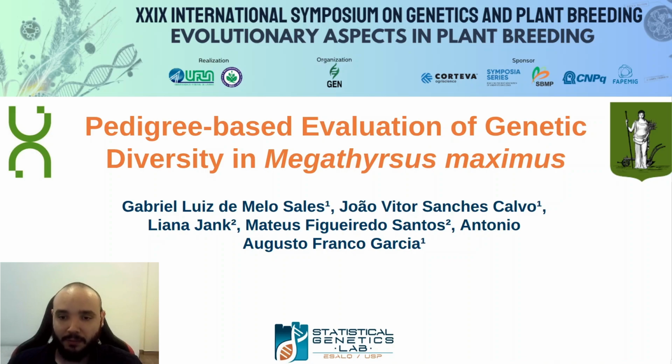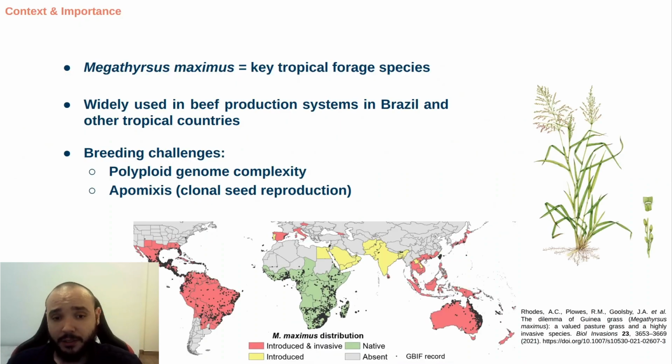Today I'm going to present our study, Pedigree-based evaluation of genetic diversity in Megathyrsus maximus. Megathyrsus maximus is also known as Guinea grass and is a perennial forage grass widely used in beef livestock systems, especially in tropical and subtropical regions, like Brazil.